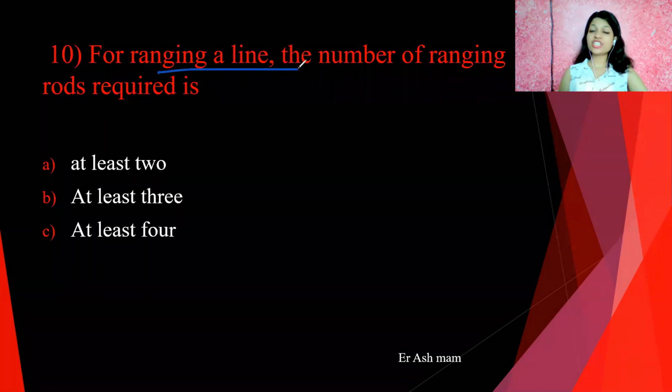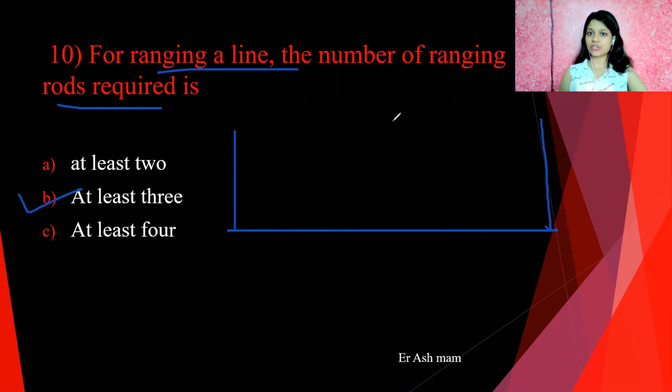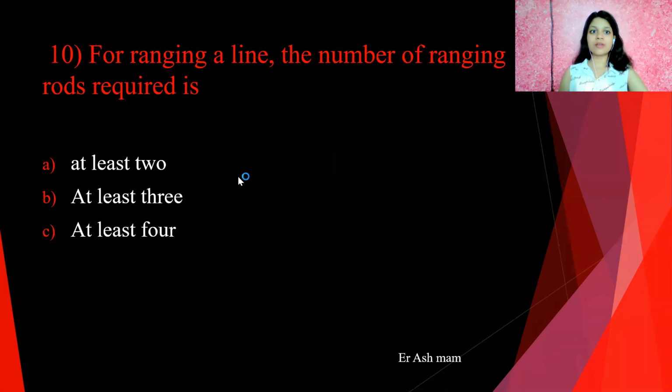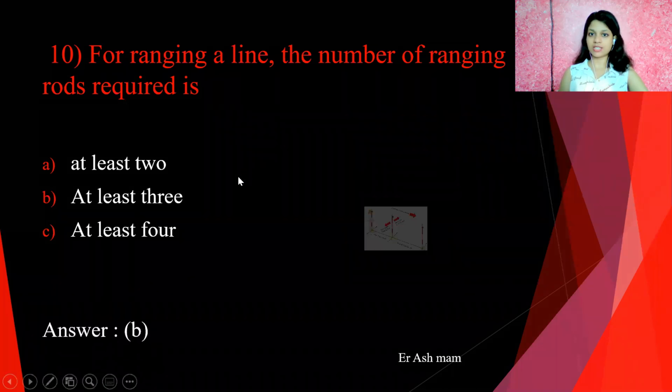Next one is, for ranging a line, the number of ranging rods required is. So the answer is at least 3. For ranging any line, we require a minimum of 3 ranging rods: first at the 2 end points, and second at an intermediate point. So at least 3 ranging rods are required for ranging a line. Or if the area is hilly, then a total of 4 are required. But hilly is not mentioned anywhere, so answer B is correct for this question, at least 3.